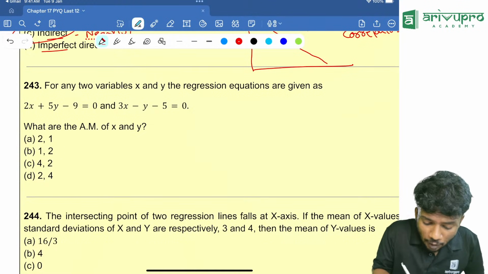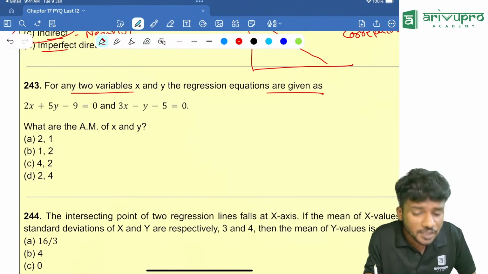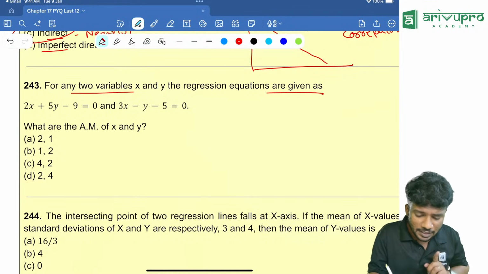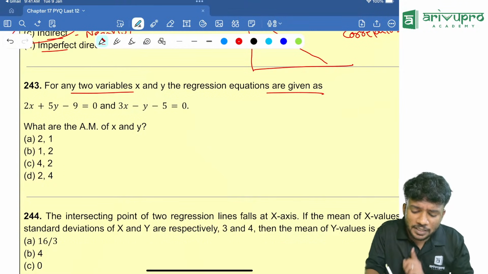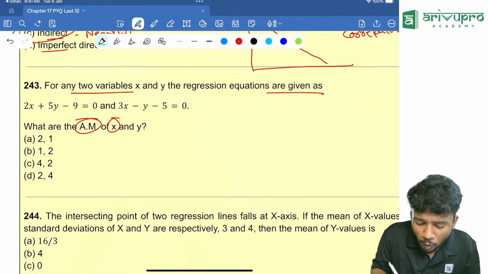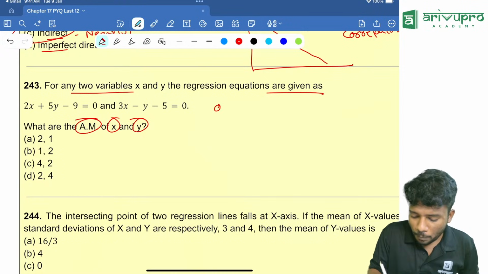Okay. Now, for any two variables x and y, the regression equations are given as 2x plus 5y minus 9 and 3x minus y minus 5 is equal to 0. Then what are the AM of x and y? What is the easiest method to do? Option hit.